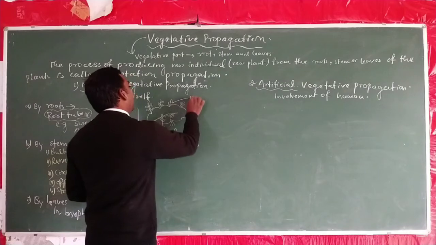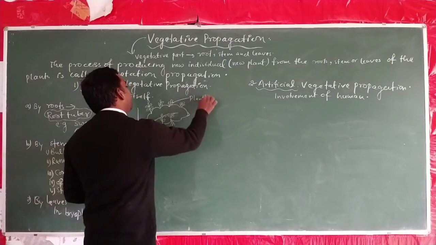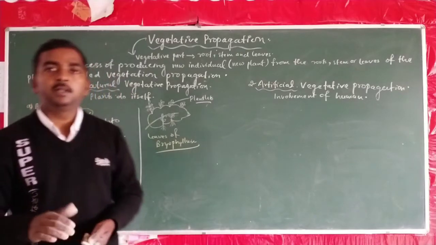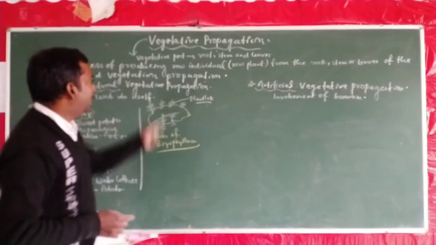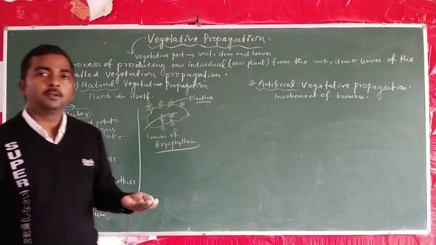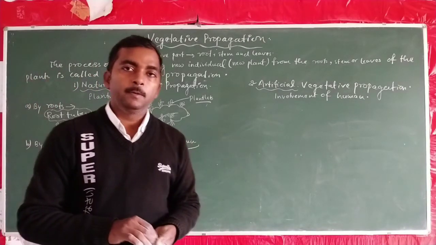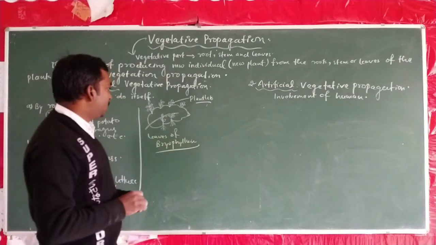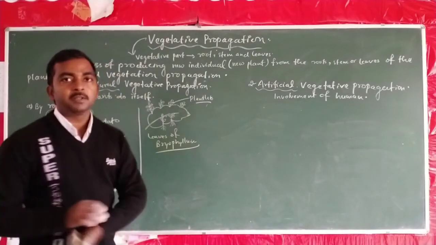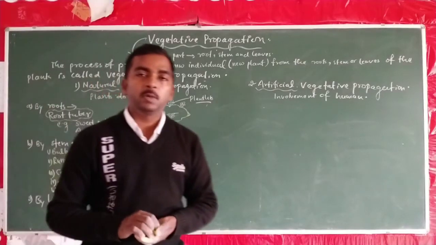These are the plantlets, and when they become mature, they detach from the leaf and live a free life in the soil. So this is an example of natural vegetative propagation.